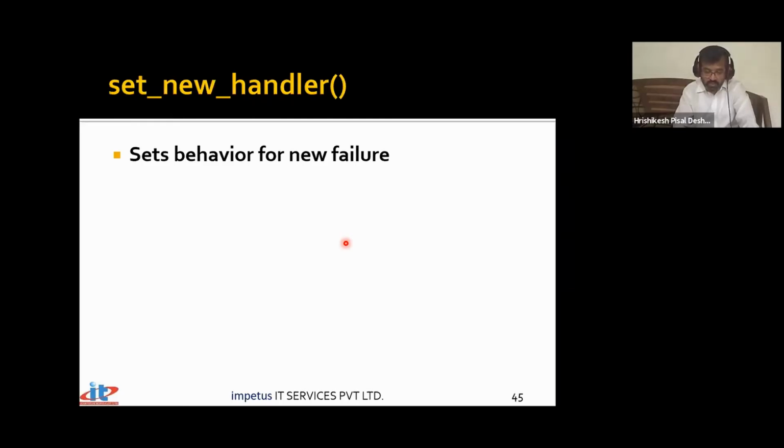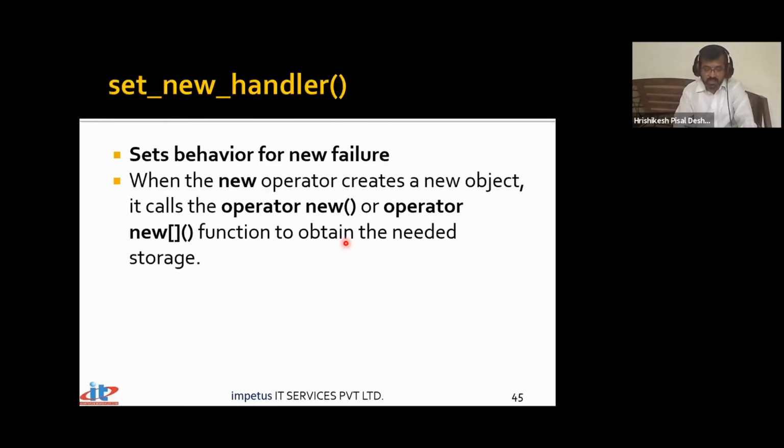It may also happen that you make a request for memory allocation and that request does not get satisfied. There is a possibility you asked for too much memory and now you are not left with any more memory on the heap for the allocation, and the allocation request fails. Now, if your request for allocation fails, don't you want to handle that particular situation rather than the program crashing? And that is something that we can do by using set_new_handler. So there is this function called set_new_handler.